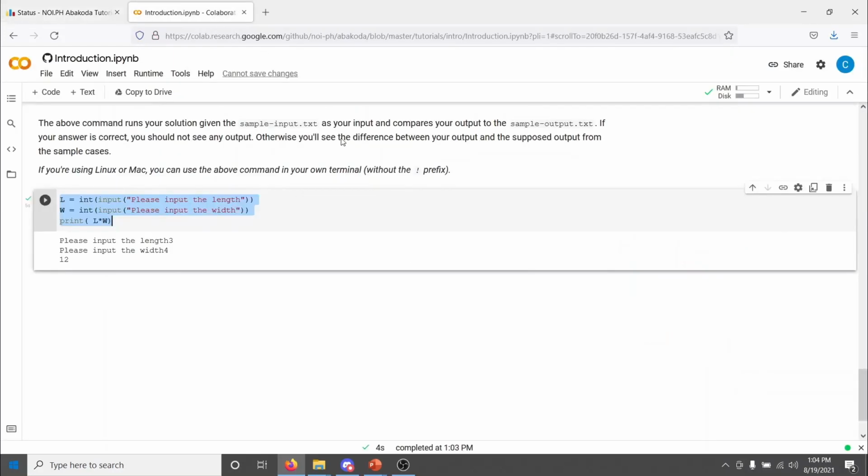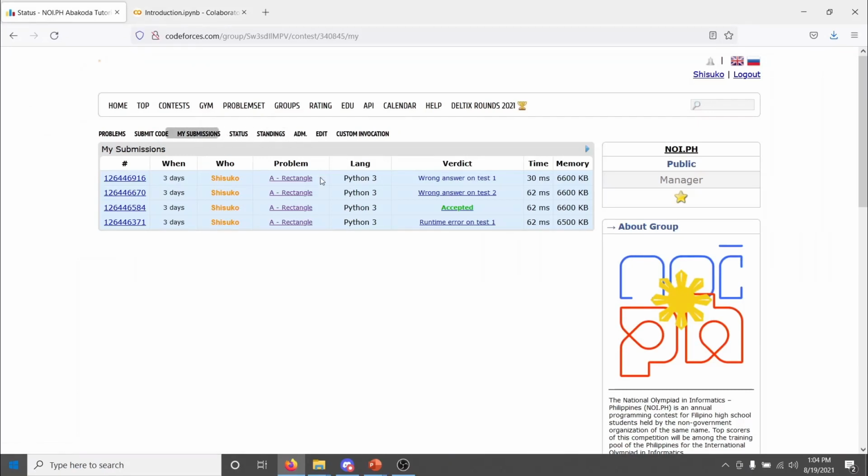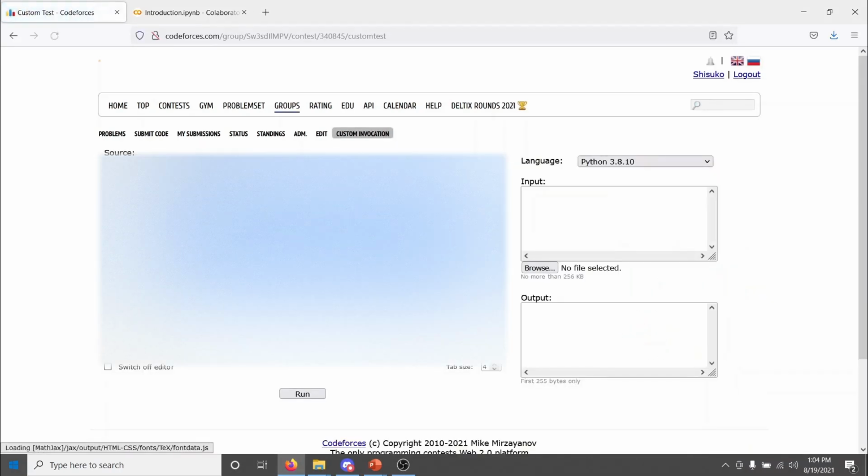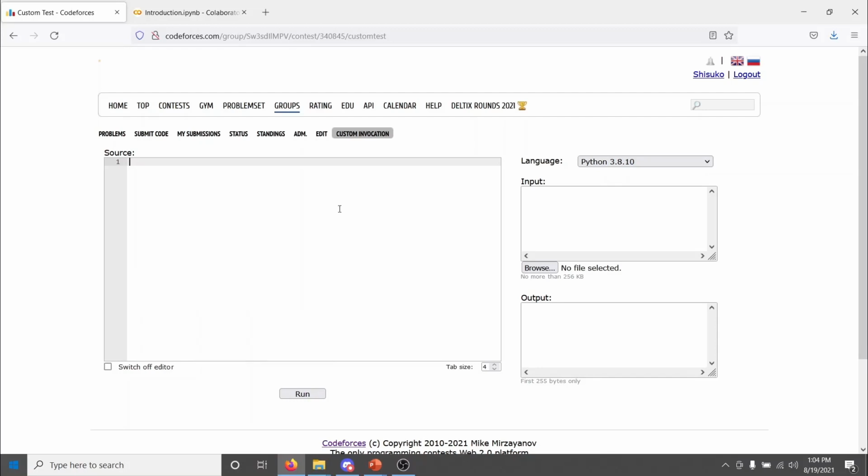Well, it's not as clear when it's interactive like this, but let's try to read it with an input and an output file. I can go to custom invocation here. Custom invocation is an existing thing. This is basically a chance for you to test your code specifically on Codeforces environment. And as you can see here, we have a separate input and output file.